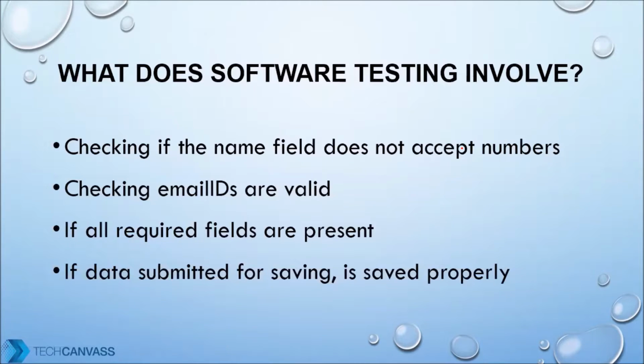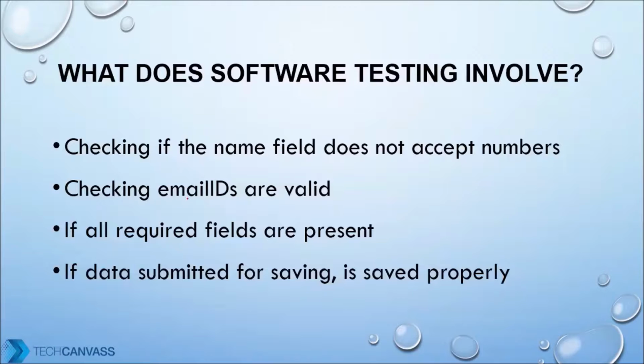That is the sign of a good tester. So you will put numbers here to see whether it's working. You will put special characters here to check whether it's working or not. So what should happen if you put special characters? The system should give you an error saying that this is not a valid name. Okay. So that is an example.